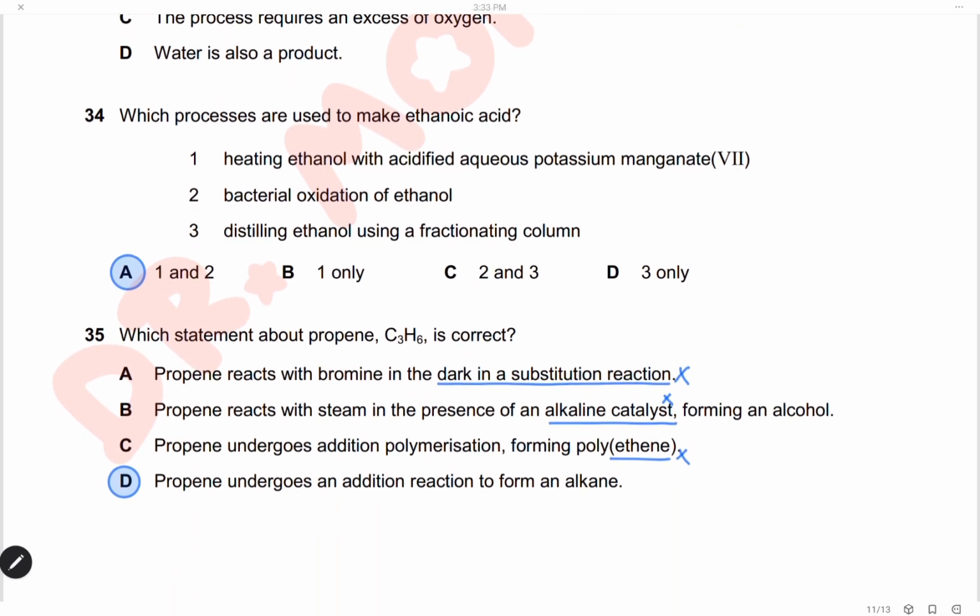Question 34. Which processes are used to make ethanoic acid? Heating ethanol with acidified aqueous potassium manganate. Potassium manganate is an oxidizing agent which can oxidize ethanol to ethanoic acid, so this method can be used to make ethanoic acid. Bacterial oxidation of ethanol also produces ethanoic acid, so 1 and 2 are correct. Distilling ethanol using a fractionating column will not produce ethanoic acid because there is no oxidation. Statements 1 and 2 are correct, and the answer is A.